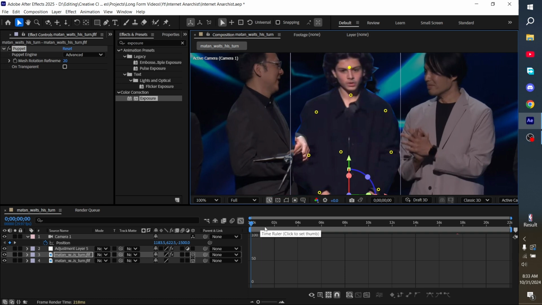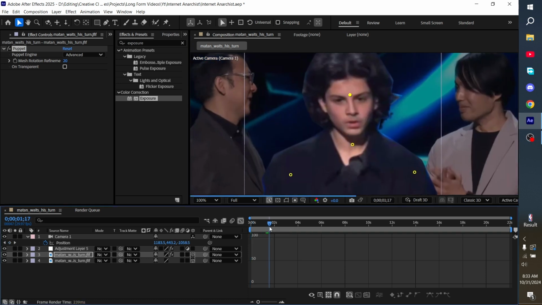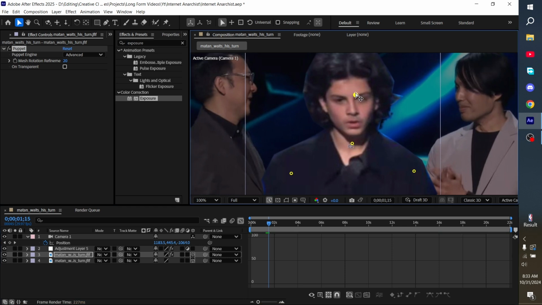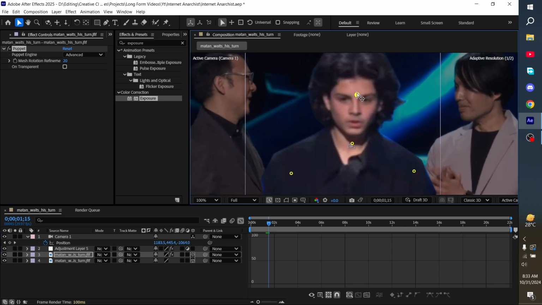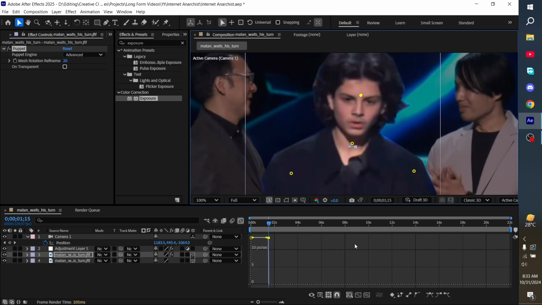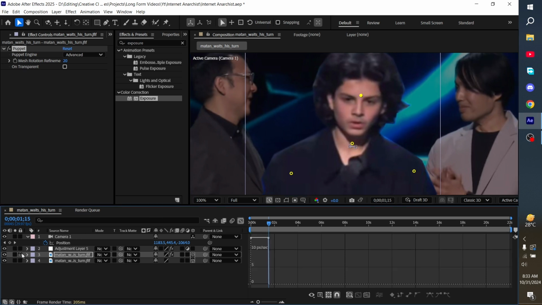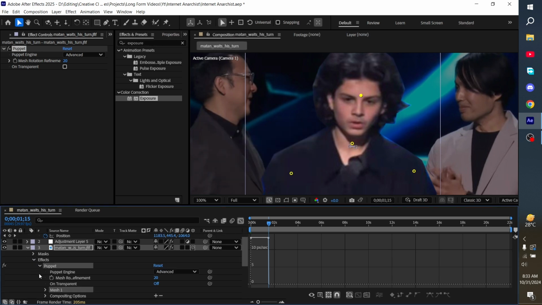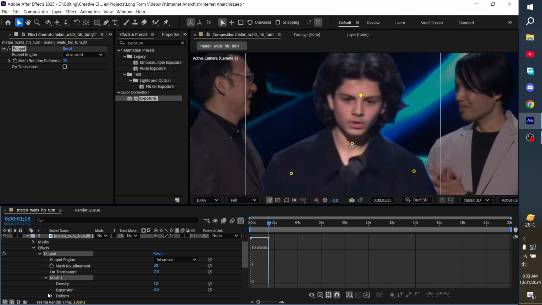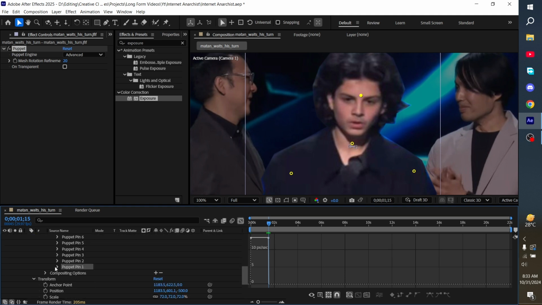And then go to the 1:15 second mark and move the head a little bit to the right. Alright, now go here, effects, and then puppet, and then mesh 1, and then deform, and then puppet pin 1.